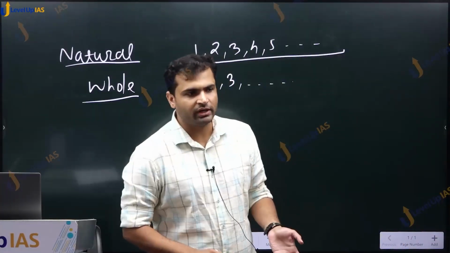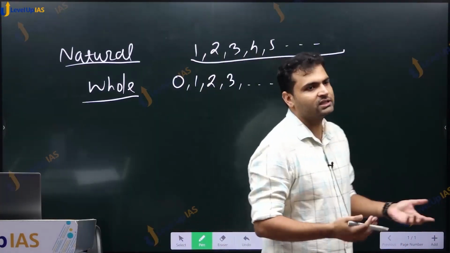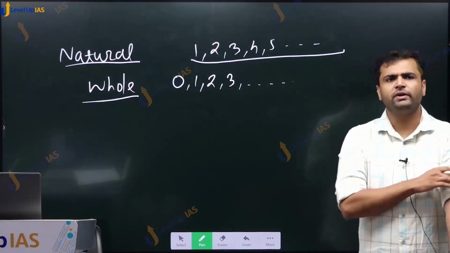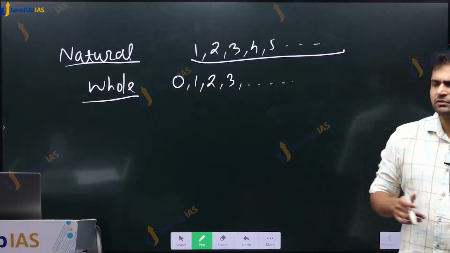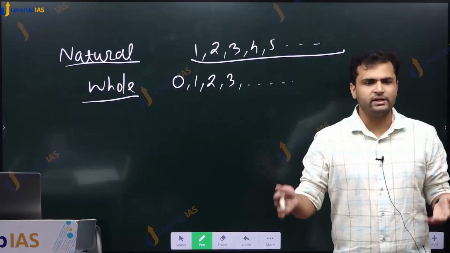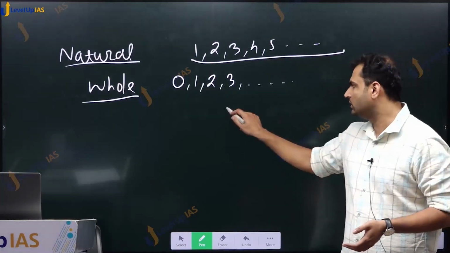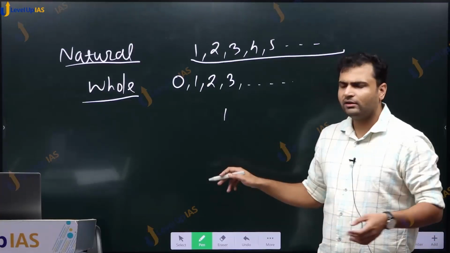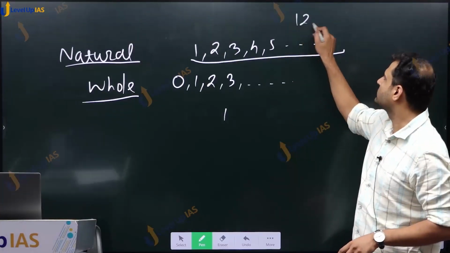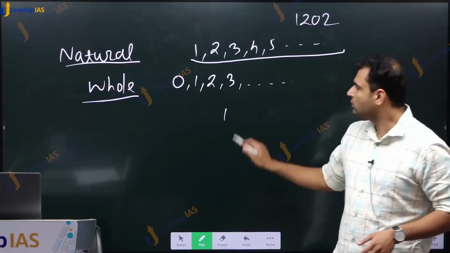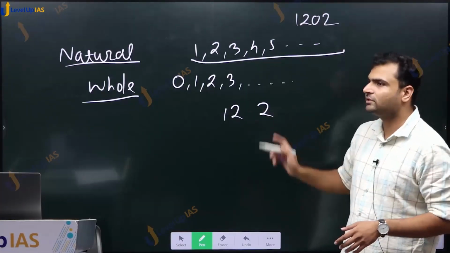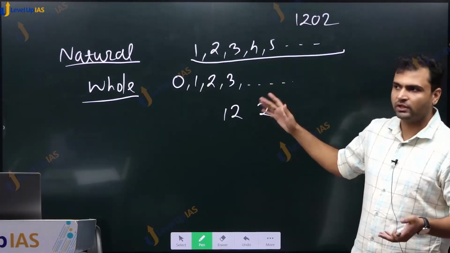There have been ample evidences that 0 was of course known. The concept of nothingness was there in earlier format as well. But in various inscriptions, we see that whenever they want to write 0, they just leave a blank space. So if they want to write, let us say, the number 1202, they would write this and this, and leave a blank space. It was understood that the blank space means 0.